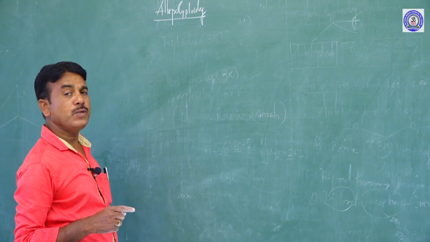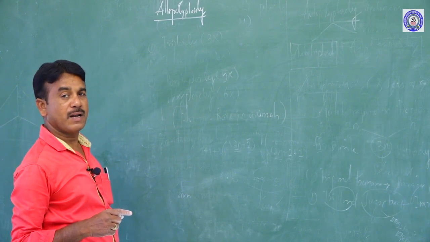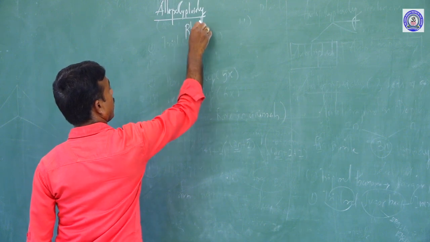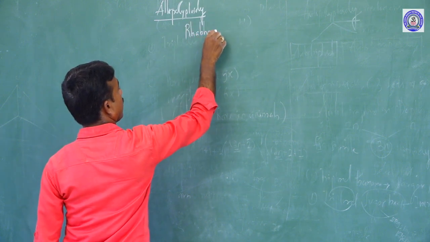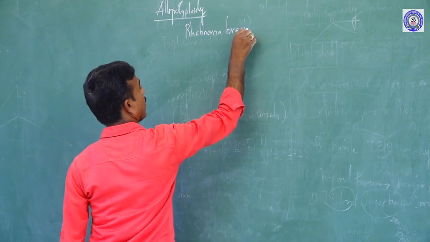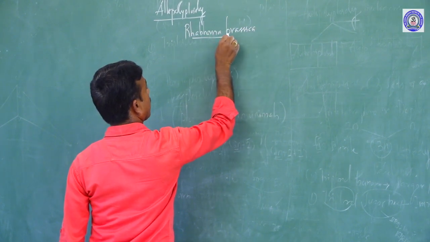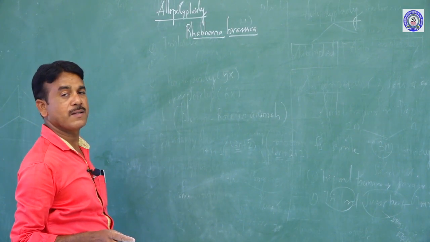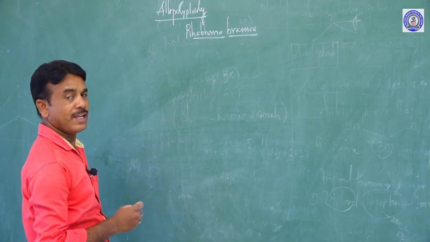Now, how can it be made? Raphanobrassica. It is a combination of two different kinds of varieties.